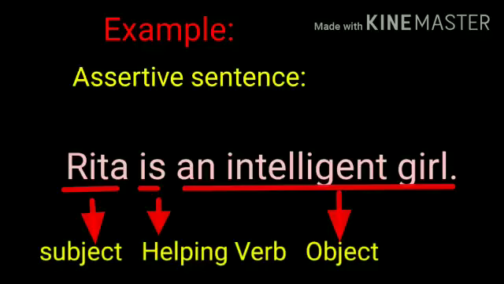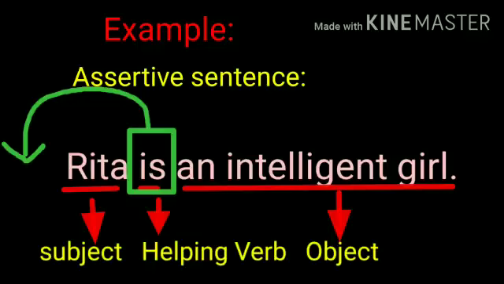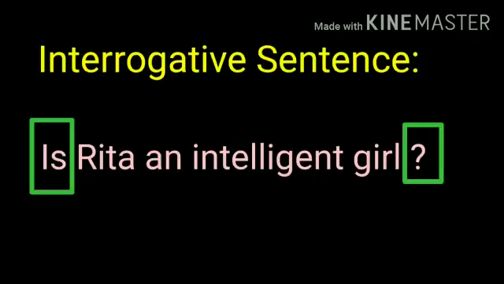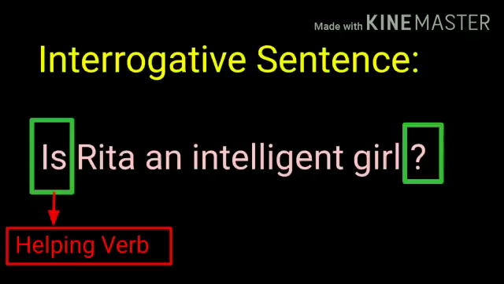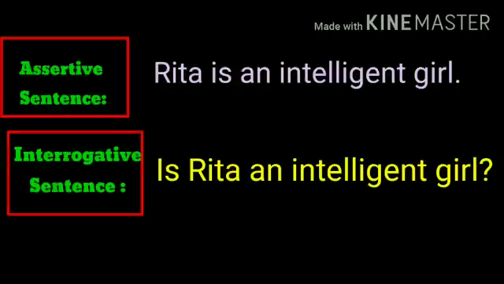Here in this sentence, Rita is the subject, is the helping verb, and an intelligent girl is the object. To change it into interrogative sentence, you have to bring the helping verb at the beginning of the sentence and at the end of the sentence put a question mark. Your sentence will look like this. Is Rita an intelligent girl? Question mark. So this way you will change an assertive sentence into interrogative sentence.